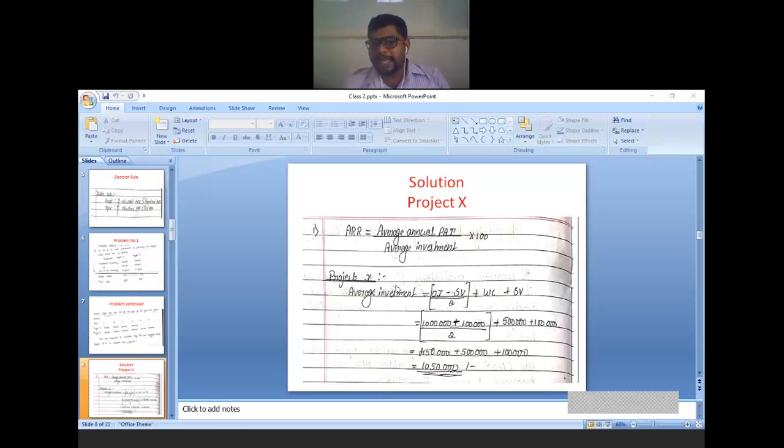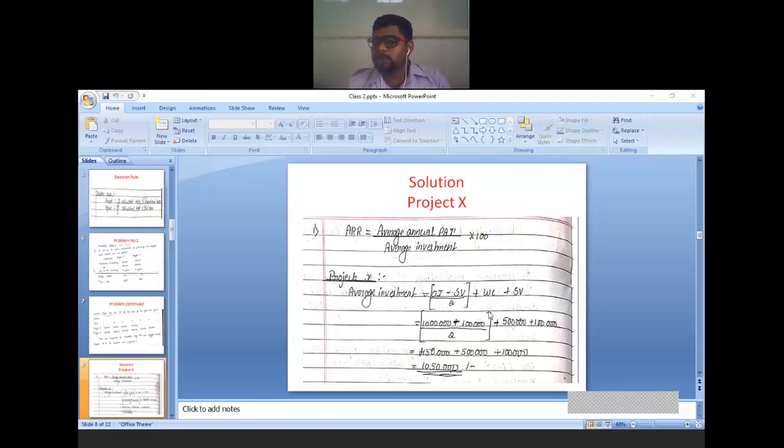Now for project X, calculate average investment first. You know the formula. Average investment is equal to original investment minus scrap value divided by 2, plus working capital, plus scrap value. So original investment is how much? 10 lakh for project X, minus scrap value. 10% is given in the problem. 10% of 10 lakh, that is 1 lakh, divided by 2, plus working capital 5 lakh given in the problem, plus scrap value 1 lakh we just calculated.